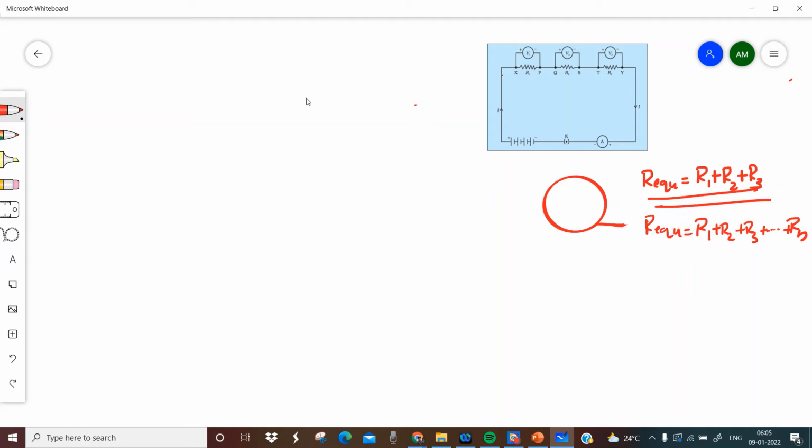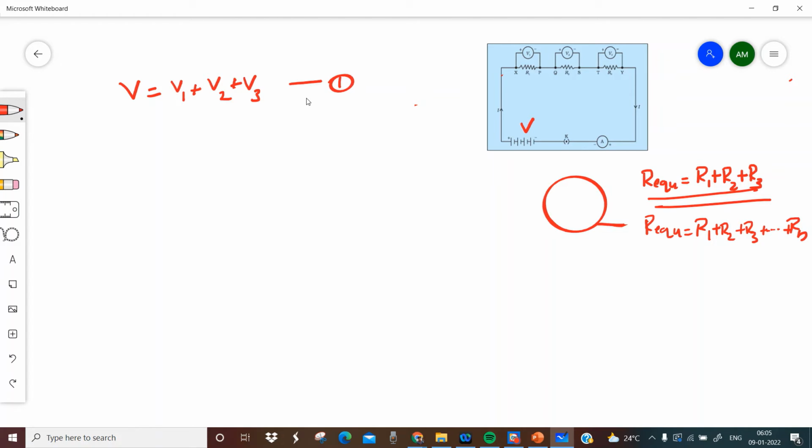Current will be the same, and the voltages V1, V2, V3 are different. So can I write the total supply voltage V in terms of the individual voltages? V is equal to V1 plus V2 plus V3.